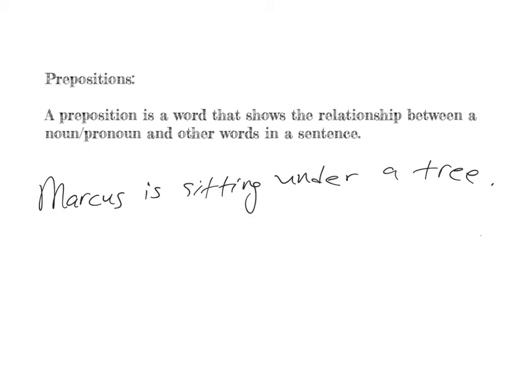And so with this example, Marcus is sitting under a tree. What is the preposition in the sentence? There is one preposition. If you chose under, you would be correct. Why is under a preposition? Because it is expressing the relationship between Marcus and the tree. Under is showing that Marcus is located under a tree. So that is the relationship it is expressing.